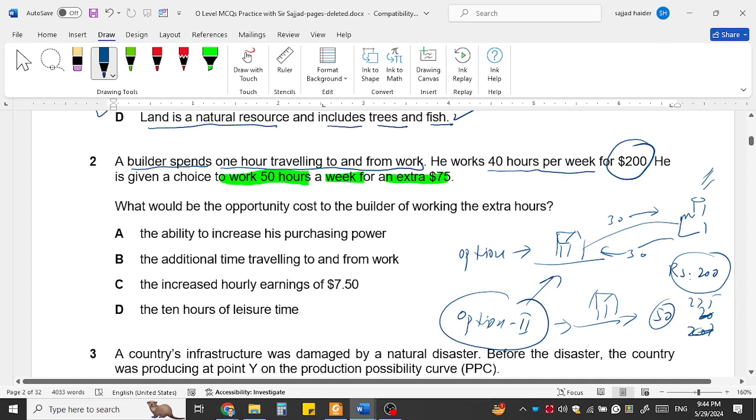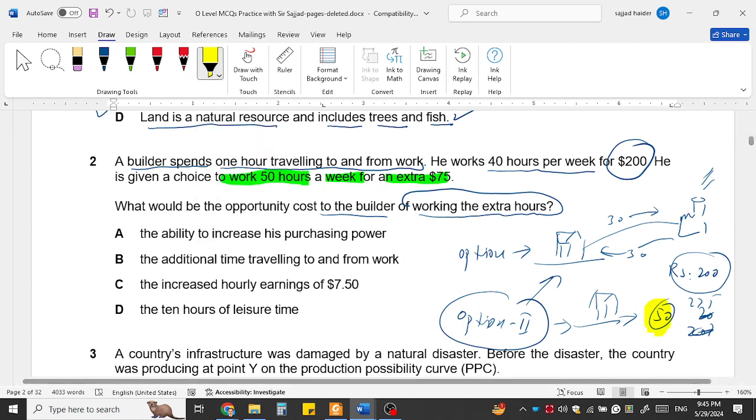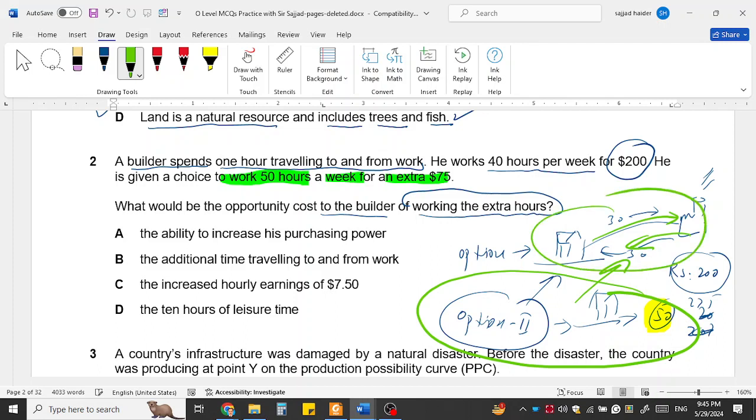What would be the opportunity cost to the builder of working the extra hours? Extra hours means option 2, because option 1 is 40 hours and option 2 is 50 hours. So when he is choosing option 2, he is reducing 10 hours of leisure time. He will not have to commute daily to his working place. What would be the opportunity cost of working the extra hours? The 50-hour option has the extra hours.